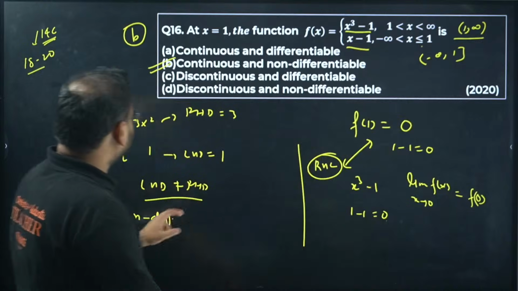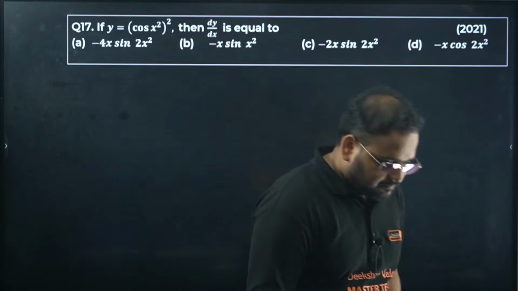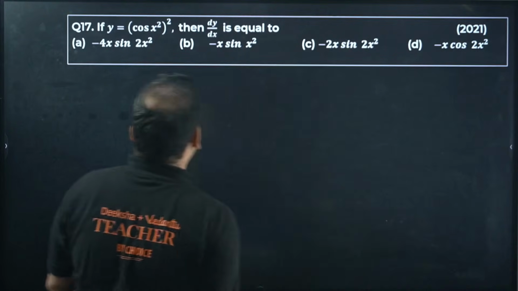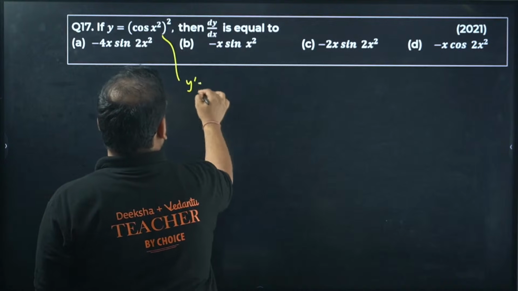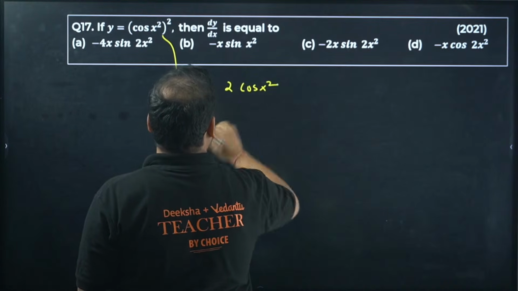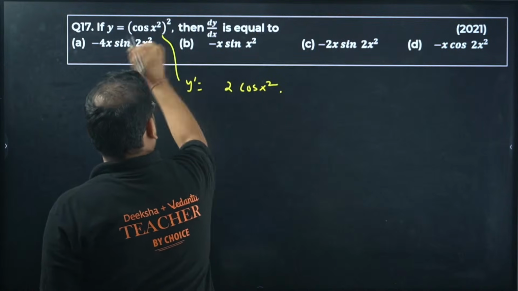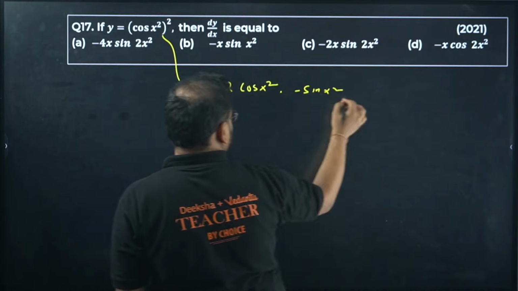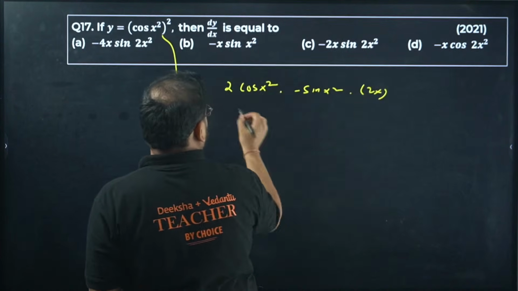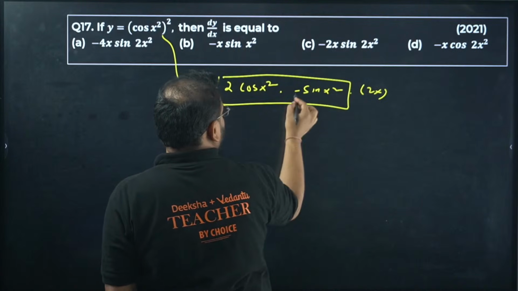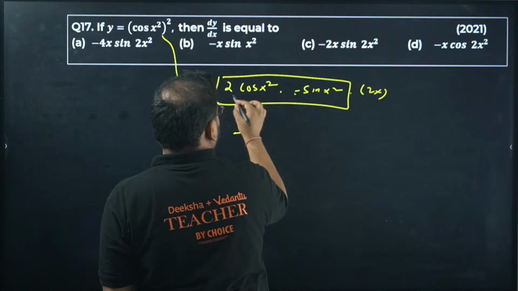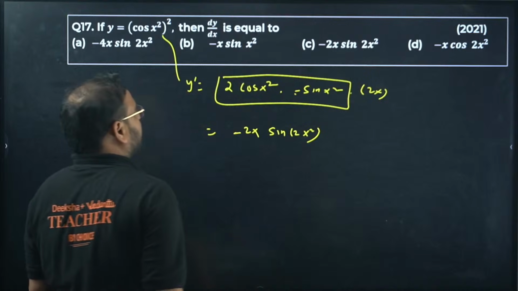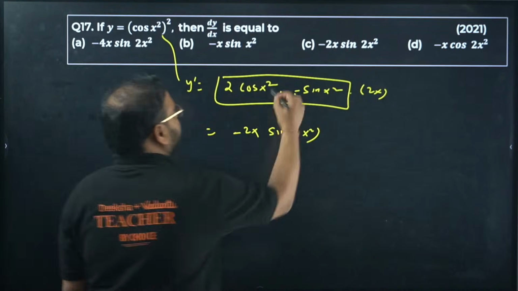Yes, 16 B is right. Everyone got the correct answer. 17th one is a simple question. Differentiate this, you're going to get y dash as 2 cos x square times the derivative of cos x square, which is minus sine x square, times the derivative of x square, which is 2x. Take minus 2x outside, and you get 2 sine x square cos x square, so sine 2x square. Minus 2x sine 2x square. Option C is correct.